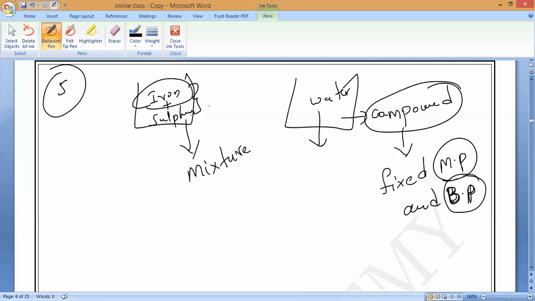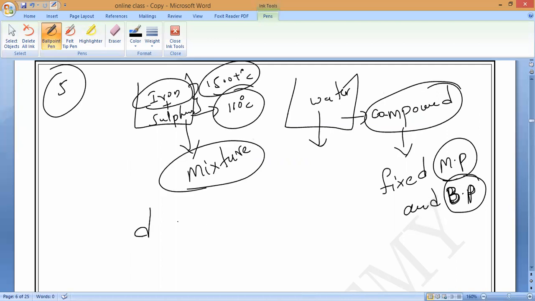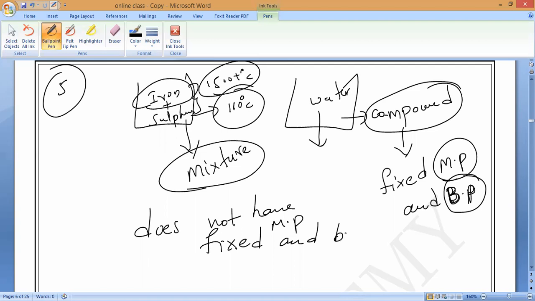Sulfur's melting point is around 110 degrees Celsius. So we see a lot of variation between the temperatures, so we can say mixtures do not have a fixed melting point and boiling point.